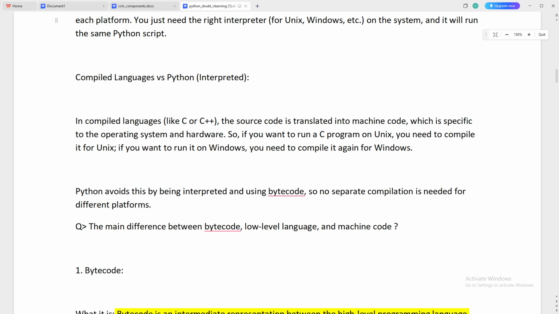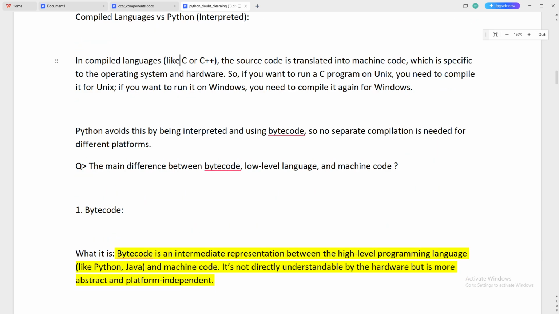Now what is the difference between a compiled language and interpreted Python? In a compiled language, for example C or C++, the source code, which is the code you have written, is translated into machine code, zeros and ones, directly, which is all specific to the operating system and hardware. So you cannot just run that machine code on another Unix or Linux system. But Python is different, as Python bytecode can be run on any platform. You just need a Python virtual machine and it is ready to go.